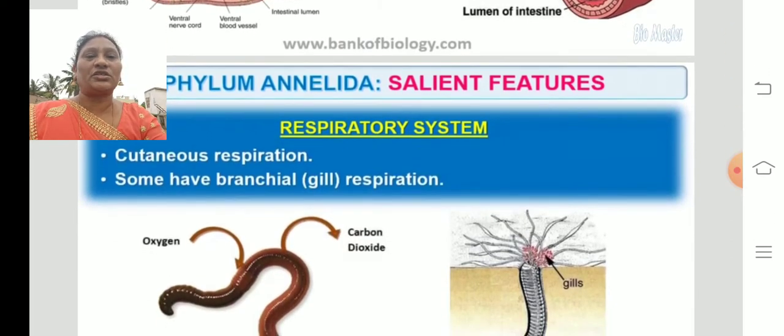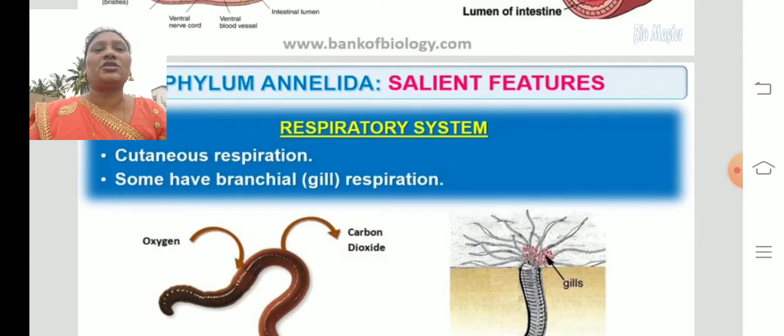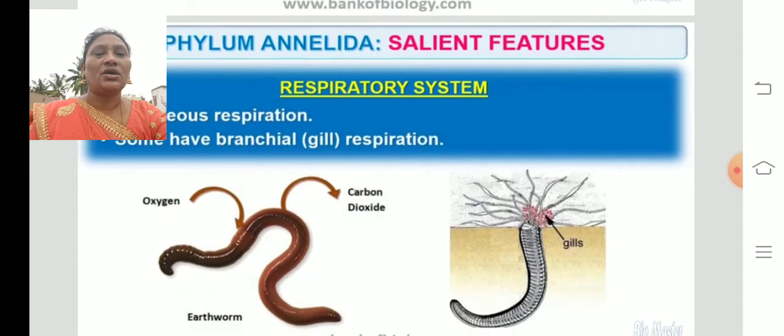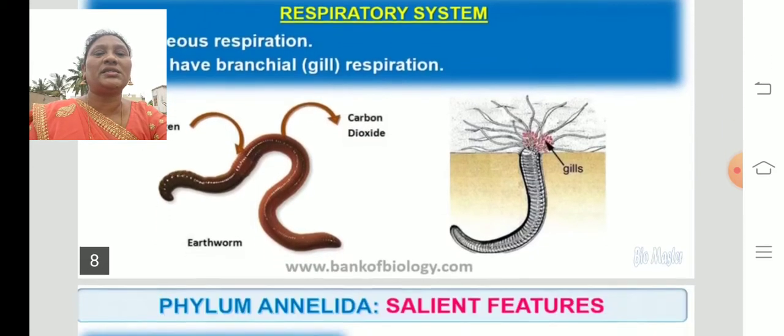So, what about the respiration? They respire through cutaneous respiration. What is meant by cutaneous respiration? Cutaneous means skin. If the respiration takes place through the skin, it is called cutaneous respiration. See here in the picture. Some have branchial respiration, which means gills. In the picture you can see oxygen is taken in through the skin and carbon dioxide is released out in the earthworms. Even here you see they have gills. They are the respiratory organs. They respire through the gills. So they show branchial respiration as well as cutaneous respiration.